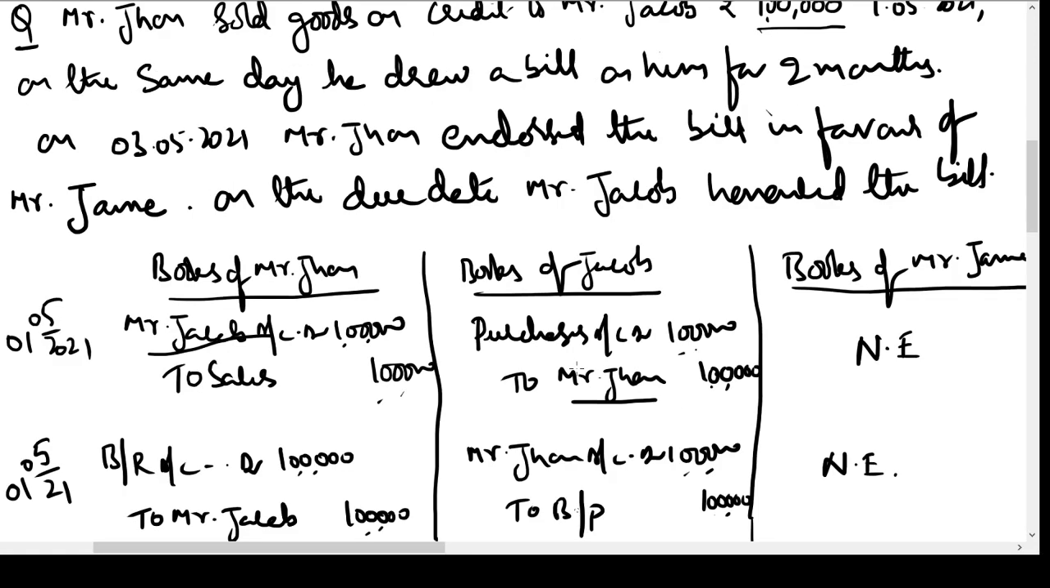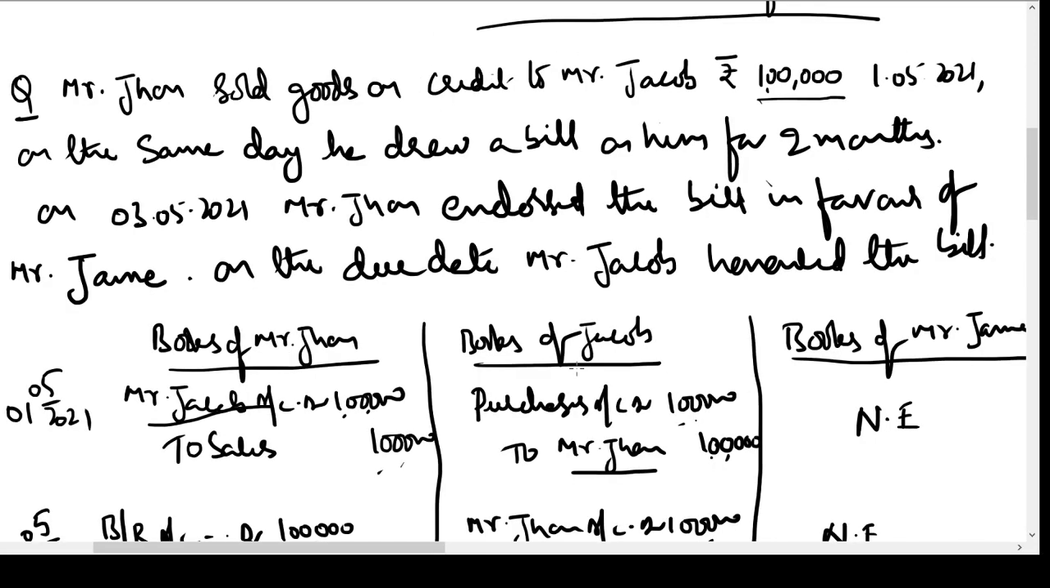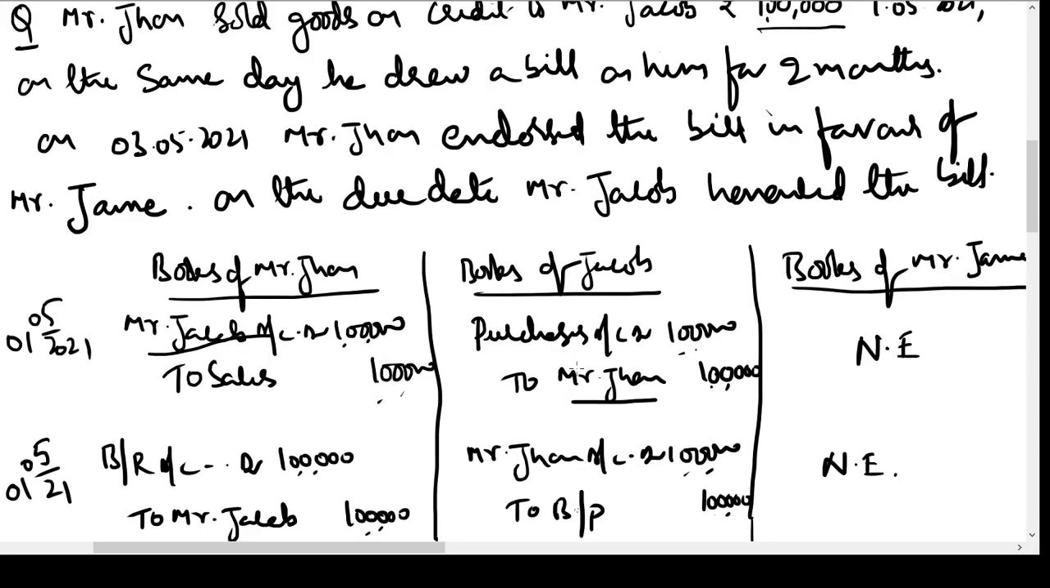Okay. Next. On 3rd May 2021, Mr. John endorsed the bill in favor of Mr. James. Now what is happening is, on 3rd May, Mr. John is giving this bill to Mr. James. What he is doing is, he is writing on the back side of the bill, pay to Mr. James, signed by Mr. John, and he is giving this bill to Mr. James. Why is Mr. John giving this bill to Mr. James? This is the question that arises.